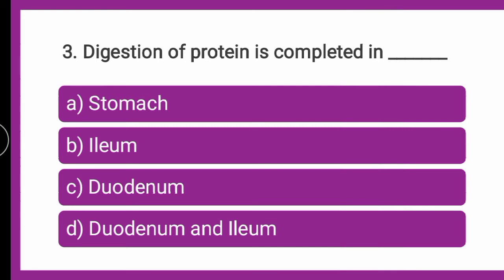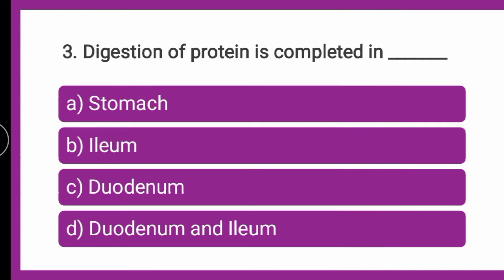Next question is, digestion of protein is completed in dash. Whether the digestion of protein is completed in stomach, ileum, duodenum, or duodenum and ileum, where the digestion of protein is completed exactly. You can put your answer in the comment box. Till that we will go for the explanation.